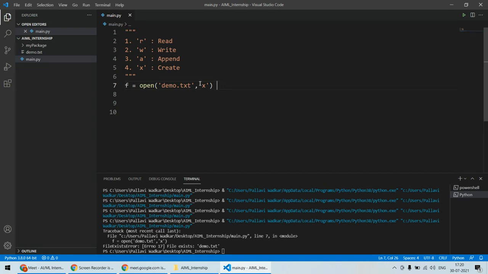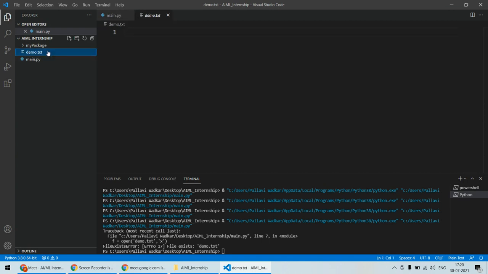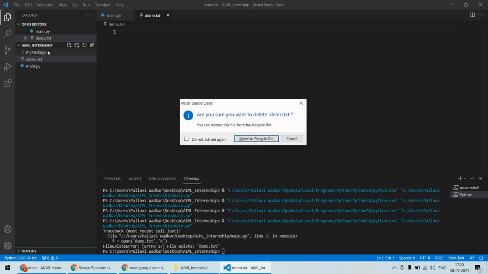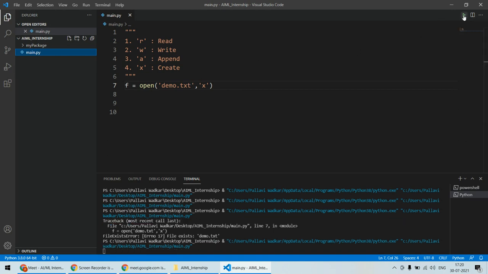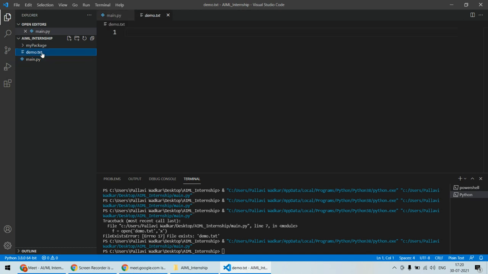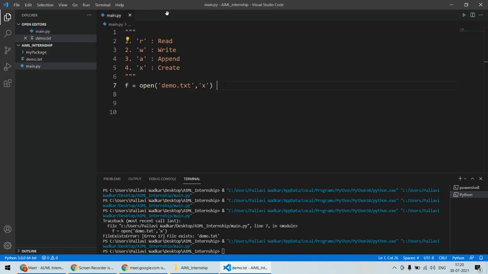So in order to use this X mode, the basic requirement is that there should not be any such file. This file should not be there. So I'll delete that file, and now if I try to operate this X mode, it will create demo.txt. You can see here in the left hand side, I just deleted that file and now it has again created this file. And this will create an empty file. This will be a completely empty file.